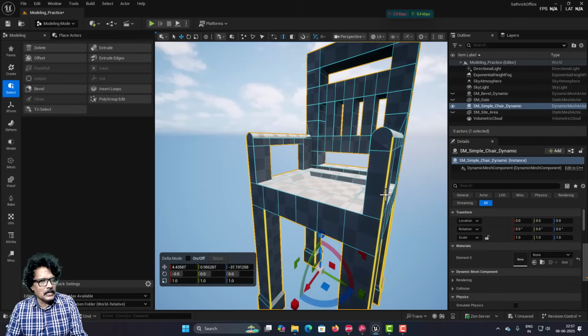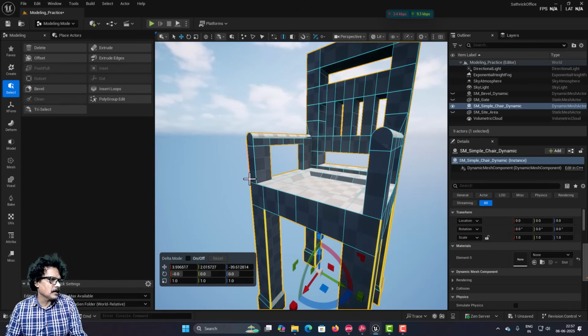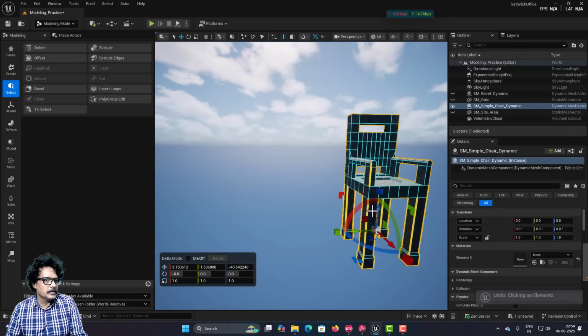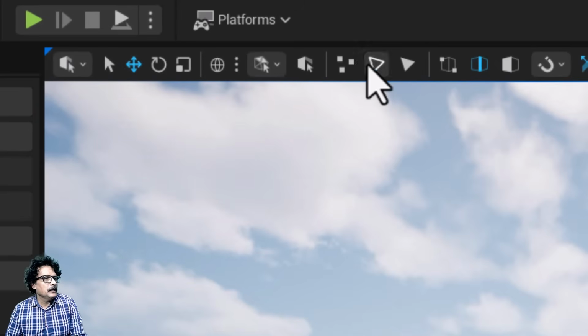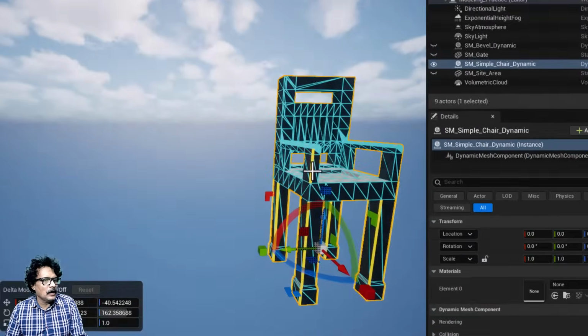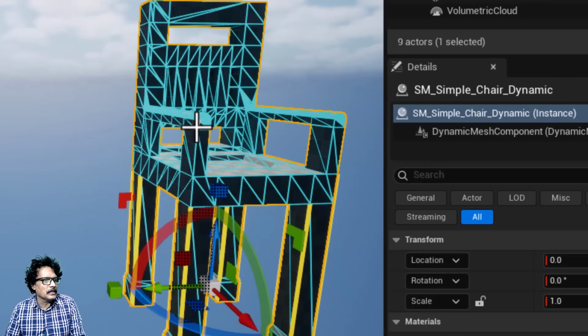So, to deselect an edge, you have to select it and click with control. With control, if I click it, see that edge gets deselected. Even here, this edge, control click this edge is not getting deselected. I will come into this edge mode and I will click here and deselect it.